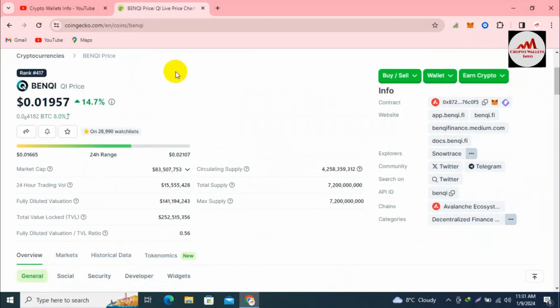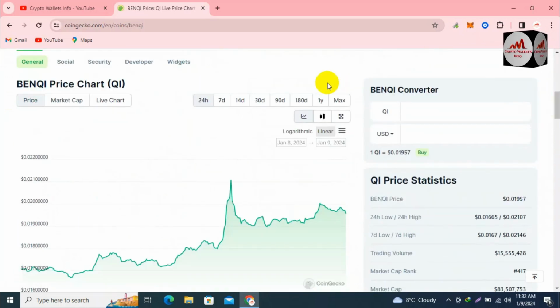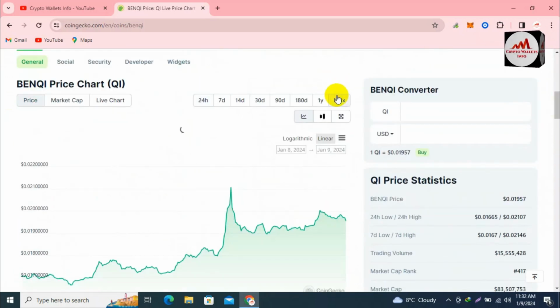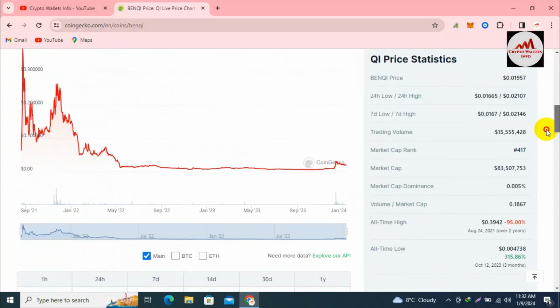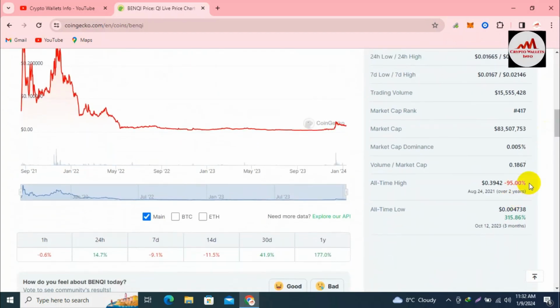The Benqi price is 0.195 cent, and if we check the maximum, the all-time high shown here is almost 38 cent. But today the price is only 2 cent, which means 95% down from the all-time high.